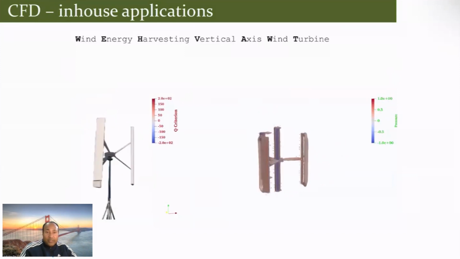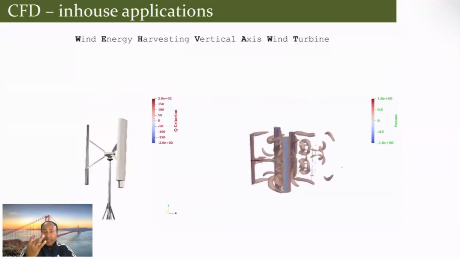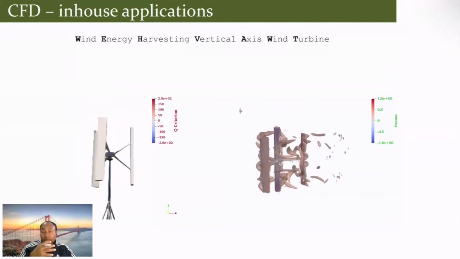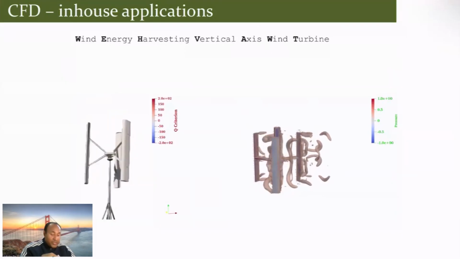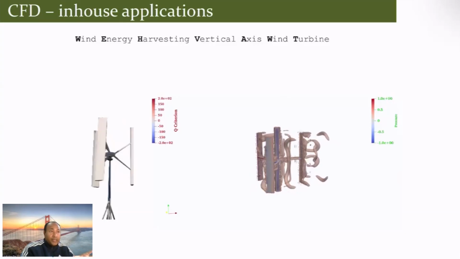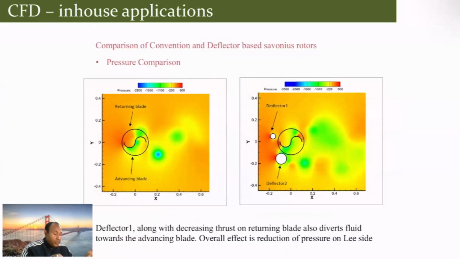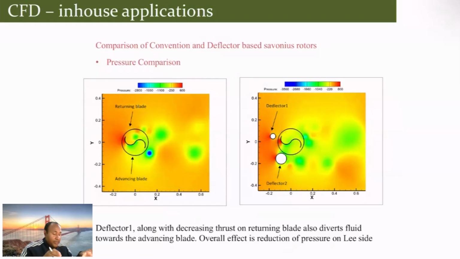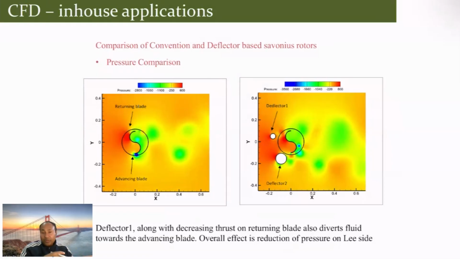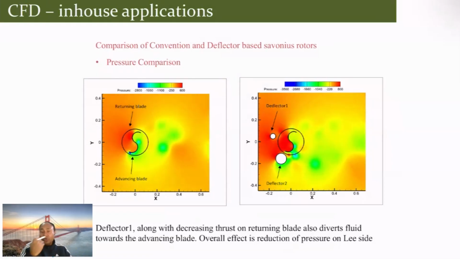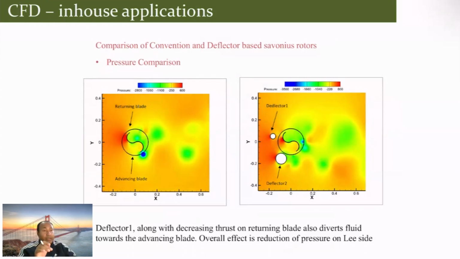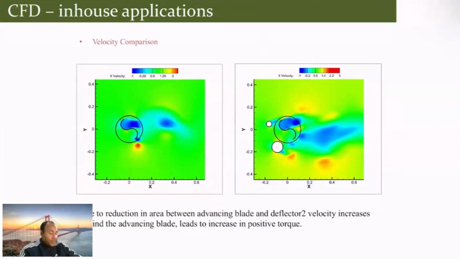These are some of the in-house applications where you try to solve this kind of vertical axis wind turbine. You see how this rotating system is handled. So it gives you the complete picture of the fluid dynamic behavior and all these things. So this is another picture of the same thing. So here you see a different kind of design. These applications could be for hydro turbine as well, but the important thing is that the whole rotating frame of reference has been taken, and considering these things to predict this.